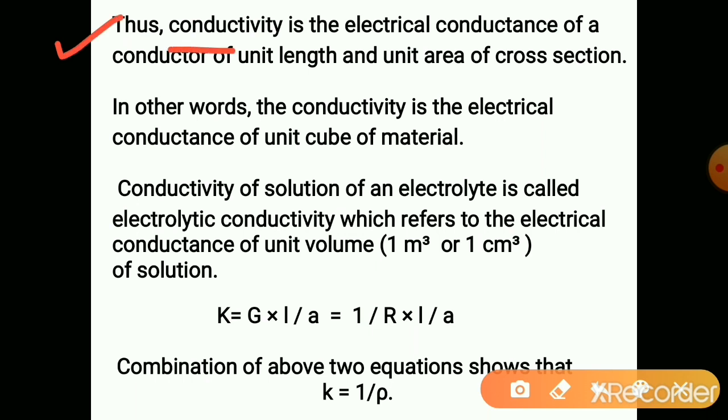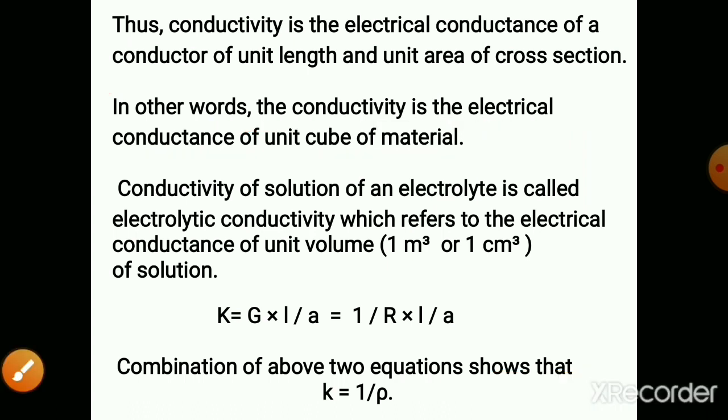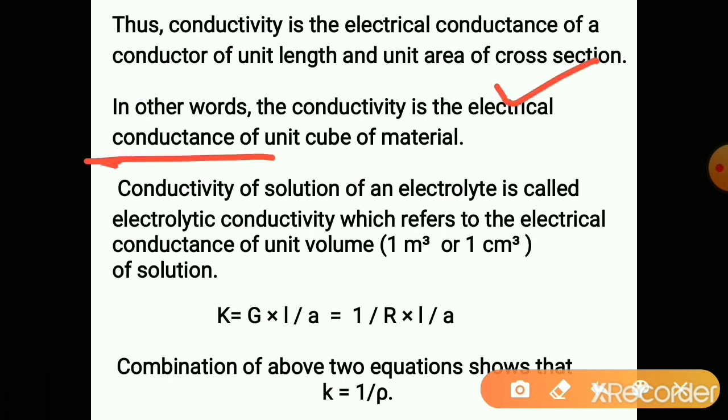Thus, conductivity is the electrical conductance of a conductor. It is nothing but the electrical conductance G of a conductor of unit length and unit area of cross section. In other words, the conductivity is the electrical conductance of a unit cube of material. Length is 1 centimeter, area of cross section is 1 centimeter square, means unit cube of material.